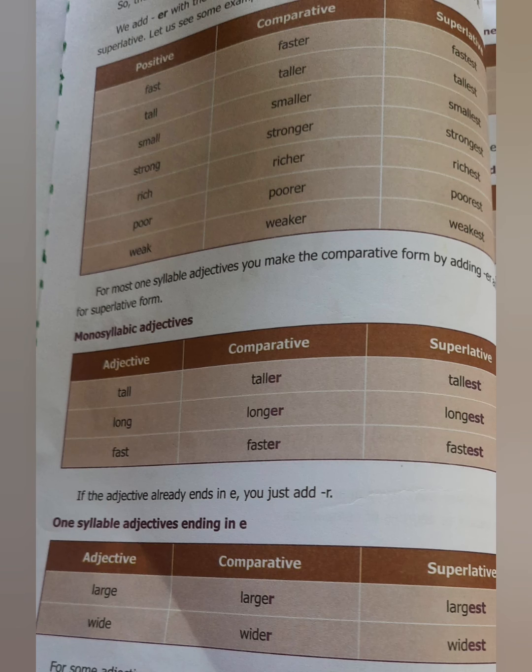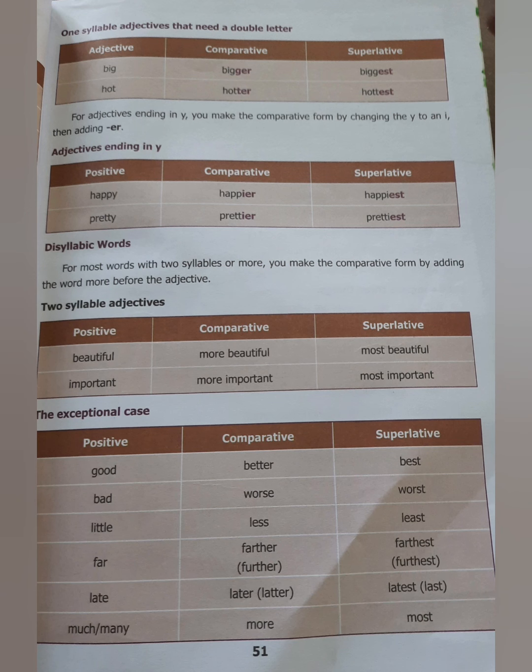Then degrees of comparison, you know it very well, by adding er and est, or by adding r and st. You see the example: tall, taller, tallest; large, larger, largest. So initially by adding er, est, or by adding r and st to the e forms.